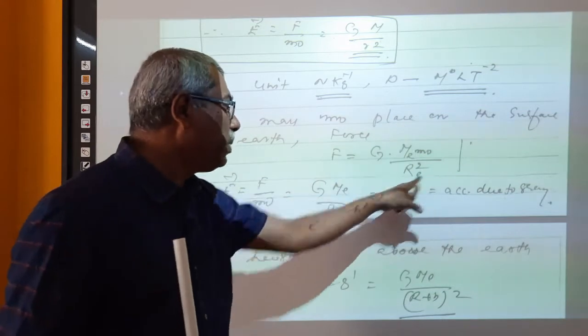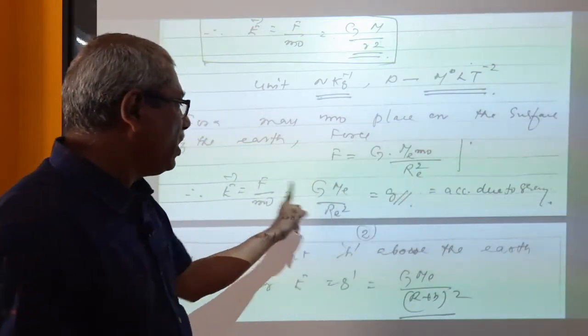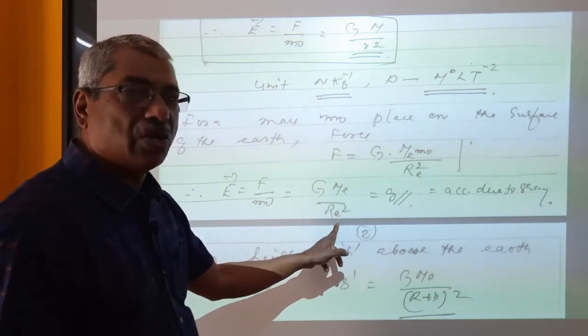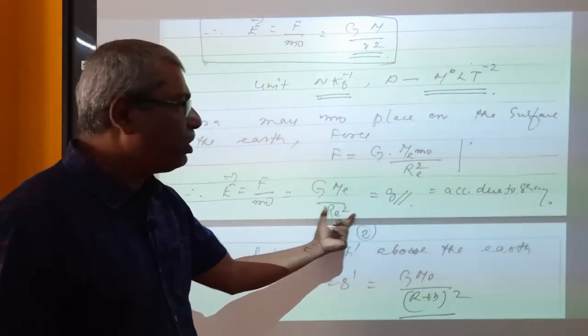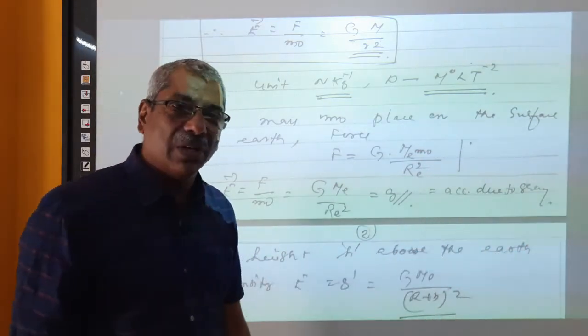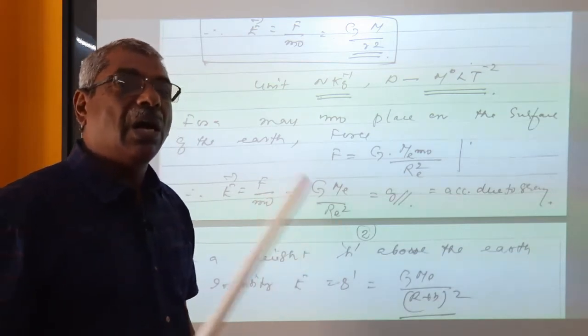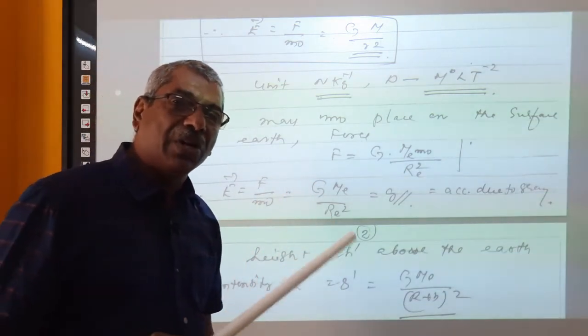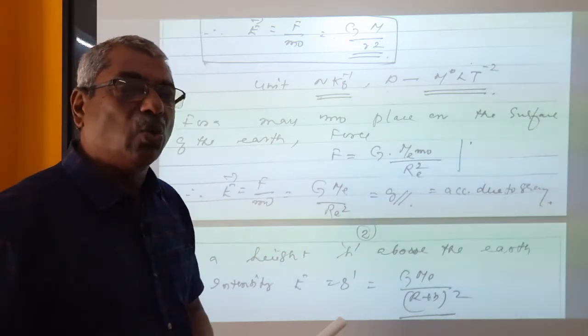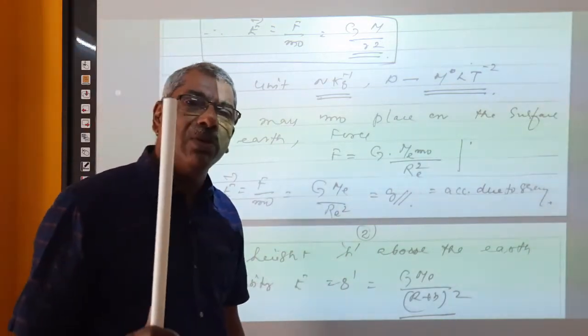So F divided by m0, when done, you will get A is equal to G M divided by R square. But G M by R square is equal to small g only. So, this is acceleration due to gravity. So, in the case of the earth, the intensity of gravitational field is equal to acceleration due to gravity. This is a very, very important point.